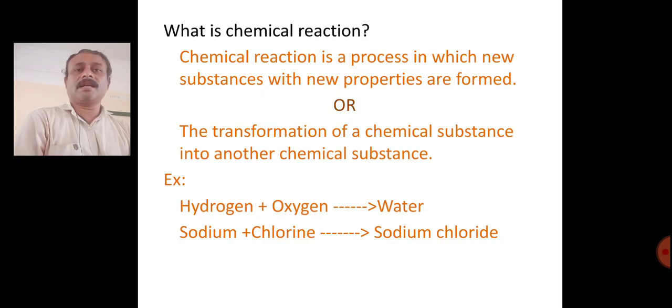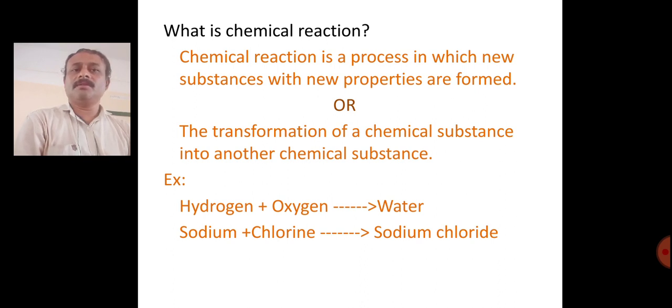What is a chemical reaction? A chemical reaction is a process in which a new substance is formed with new properties. A substance with new properties is formed, that is called a chemical reaction. Or you can define it like this: the transformation of a chemical substance into another chemical substance is called a chemical reaction.